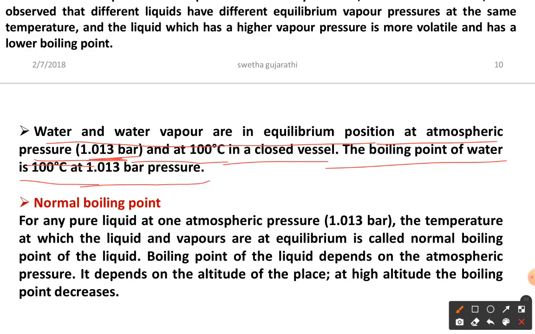We already discussed that the boiling point of water is 100 degrees Celsius. The pressure you can take as 1 atm or 1 bar; both are acceptable. We already discussed the unit conversions for pressure: 1 atm equals 1.013 bar.